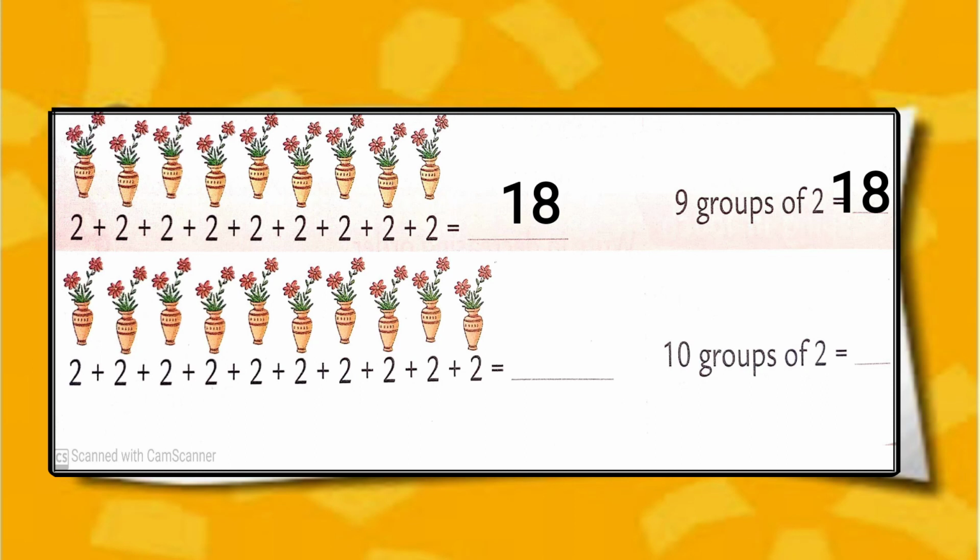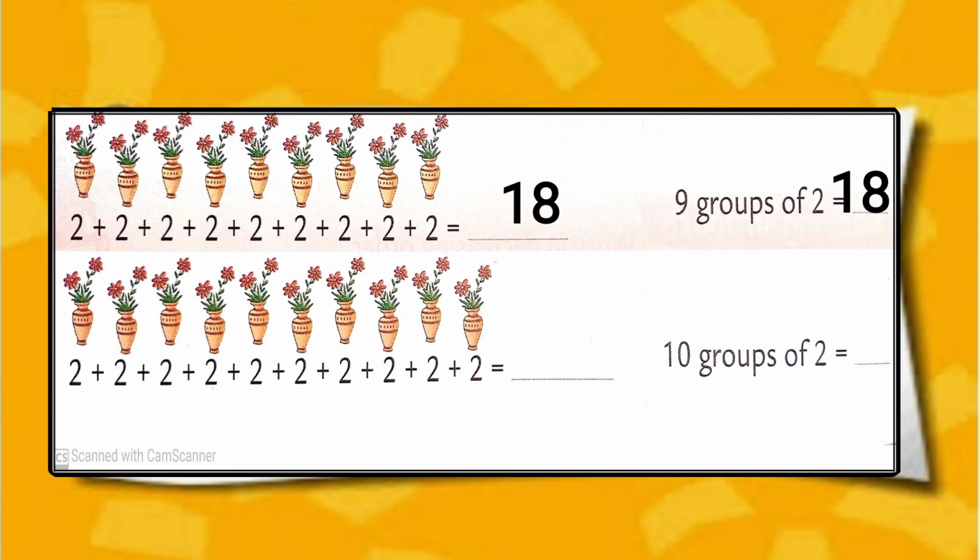Next we have 10 flower pots. Now see it. Each flower pot has 2 flowers in it. Means we have to make repeated addition of number 2, 10 times. Repeated addition means to add the same number again and again.